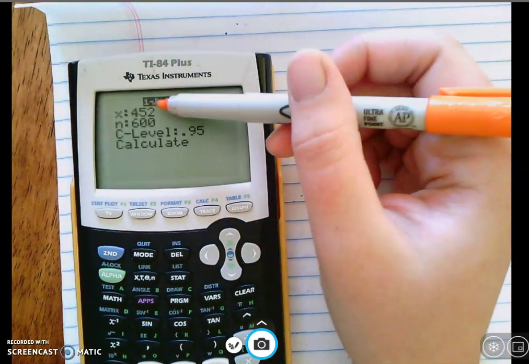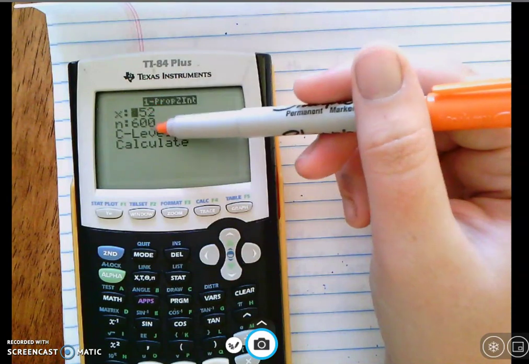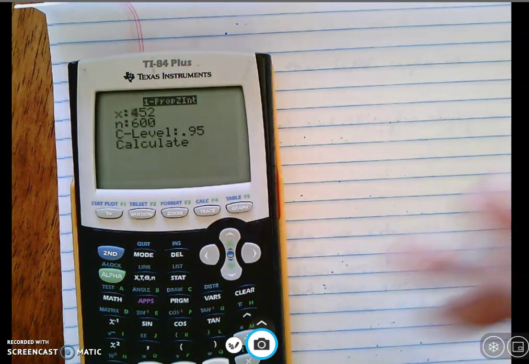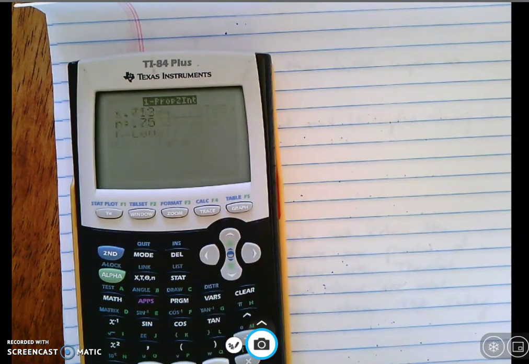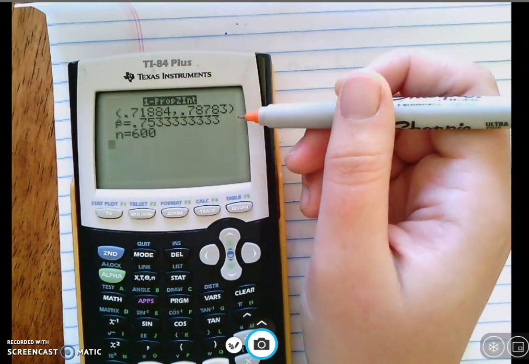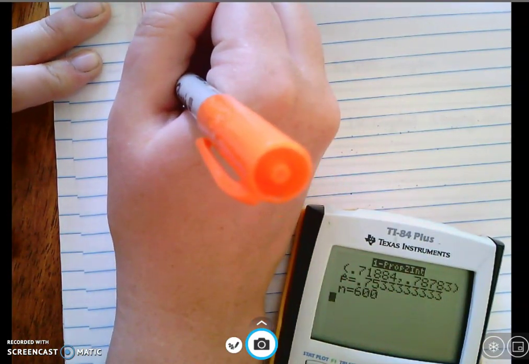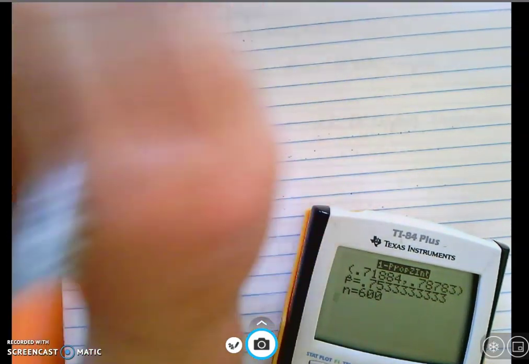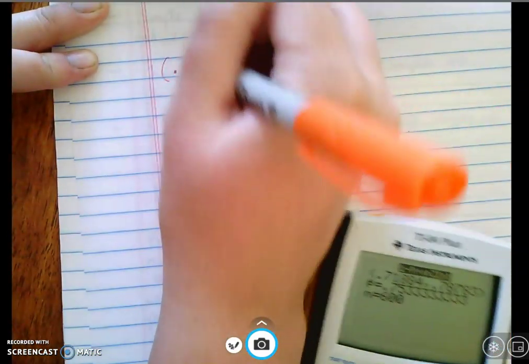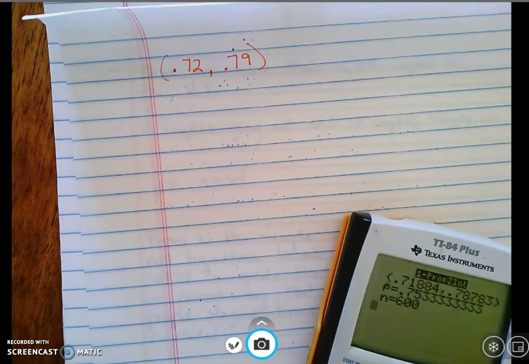Notice when you do this, it actually copies all your information over for you. That is really cool. It makes it a lot easier. All that is still there. Your calculator just has that function that'll do that. So I'm going down to calculate. Now it gives me my confidence interval. I usually use 2 decimal places here. It's up to you. So my confidence interval says I am between 0.718 rounds to 72 and 0.787 rounds to 79. Okay, so this is my confidence interval.